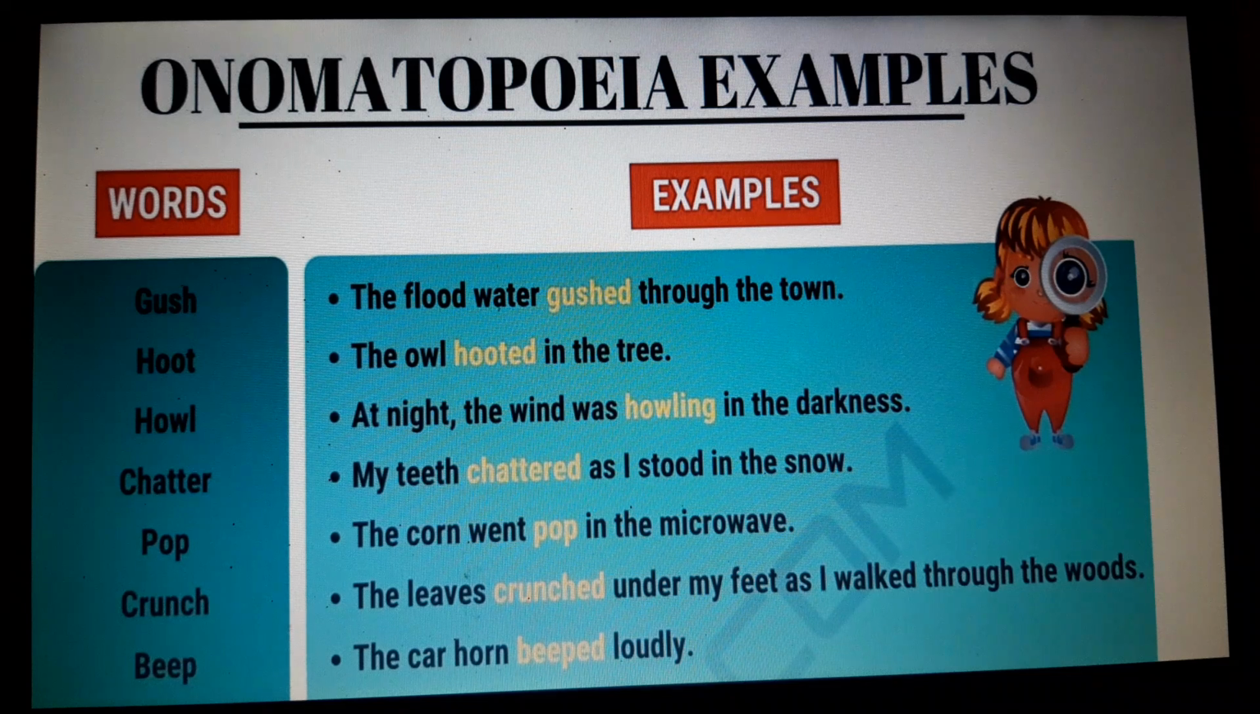The leaves crunched under my feet as I walked through the woods. Here the word crunched represents the sound that leaves made. Last one. The car horn beeped loudly. Here the word beeped represents the sound of the horn. So these words, the highlighted words, are called onomatopoeia.